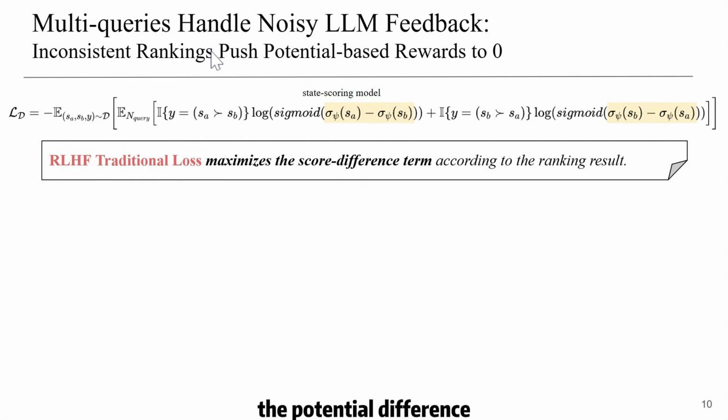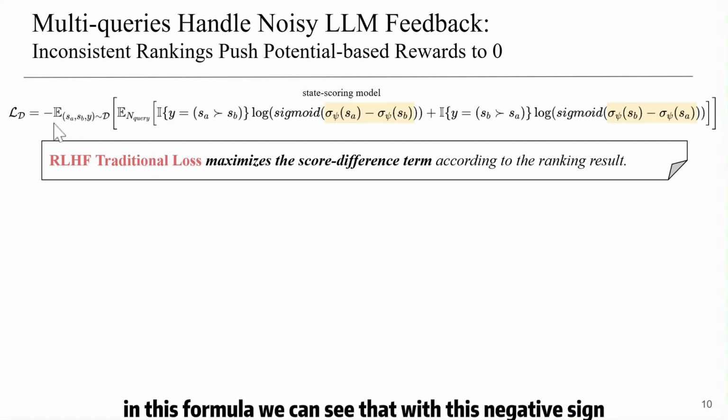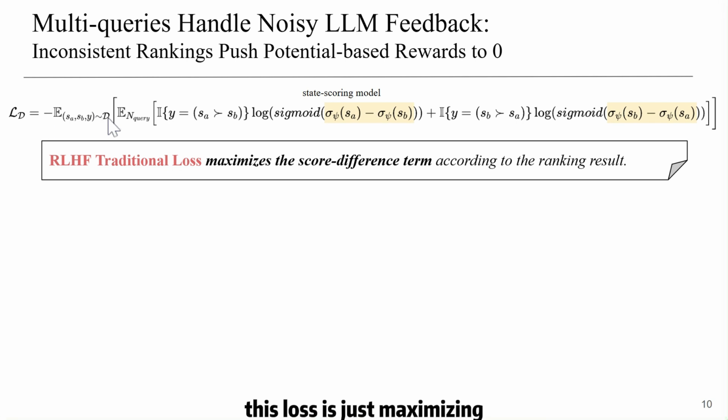The potential difference structure is the key to handling noisy LLM feedback with multiple queries. Inconsistent rankings can push potential-based rewards to zero. We can observe this in the formula of the traditional RLHF loss. In this formula, we can see that with this negative sign, this loss is just maximizing one of these two score difference terms according to the ranking result.